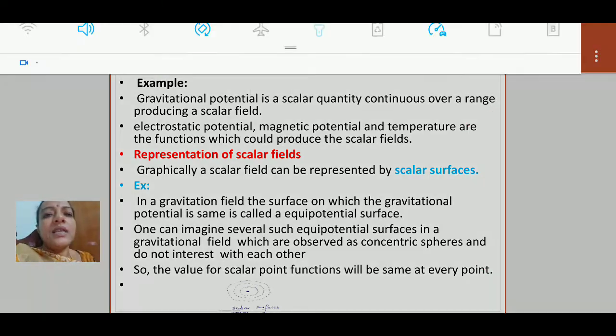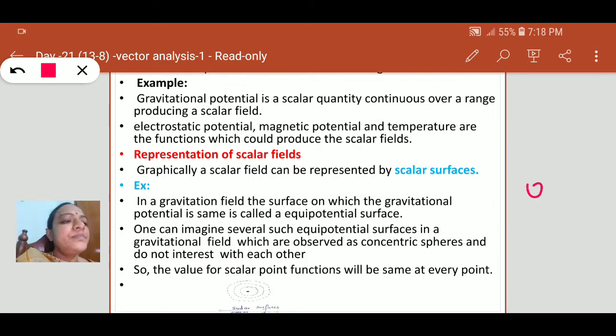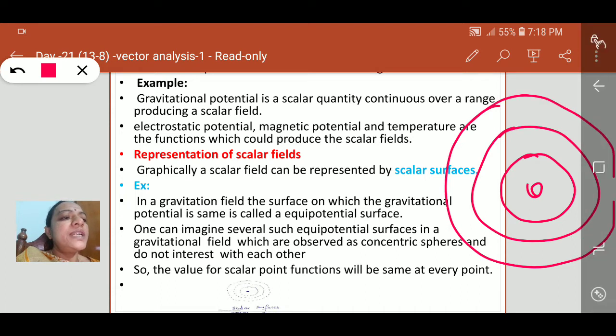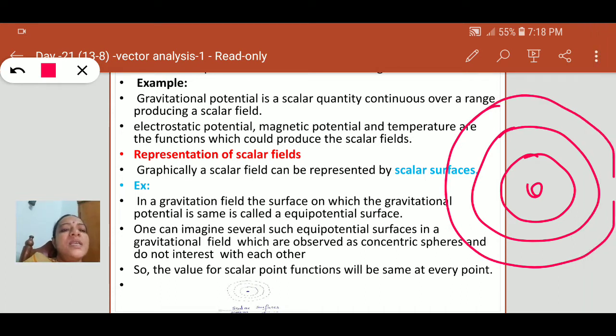These level surfaces do not coincide. So the scalar field can be represented by these level surfaces or scalar surfaces. One can imagine several such equipotential surfaces in a gravitational field, which are observed as concentric spheres that do not intersect with each other.